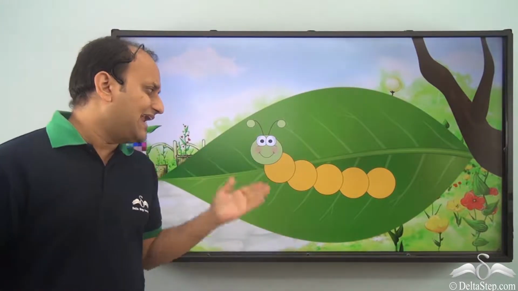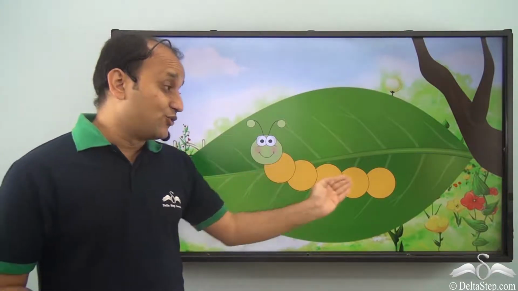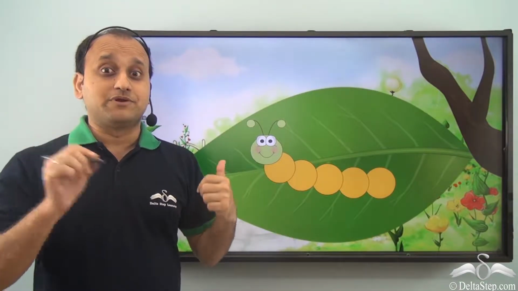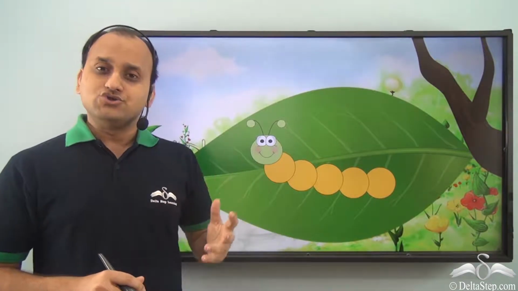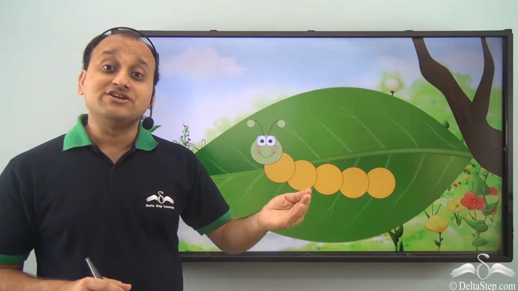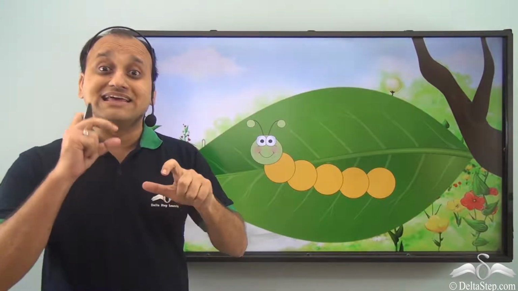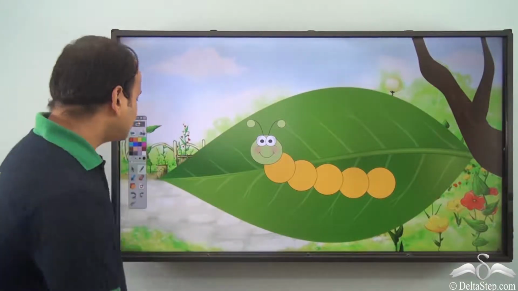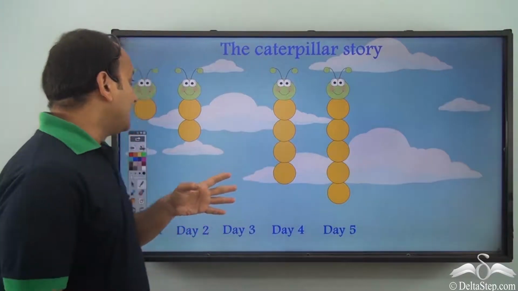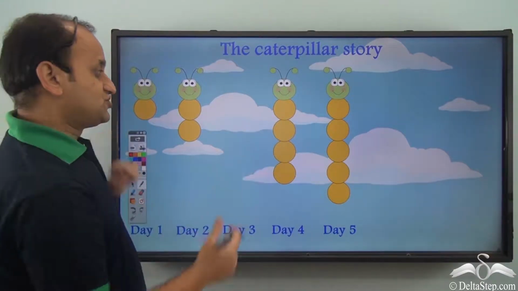Now, Sam was very happy by this. He had actually seen a very small caterpillar and now it has grown so big. So, he wanted to write a caterpillar story in his diary. So, he started drawing pictures of the caterpillar according to the size of the caterpillar he had seen each day. So, he started drawing this. And what did he get finally?